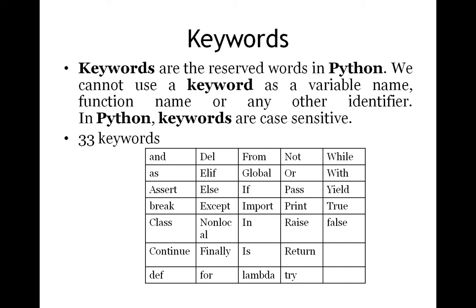So what you have to do is you should not use these words as your variable name, or when you are declaring your function name or any identifier. Okay, these are the set of keywords which cannot be used. For example, if, or you cannot use in. These are already defined by Python. They have already defined them in their language, so you cannot use these words as your variable names.